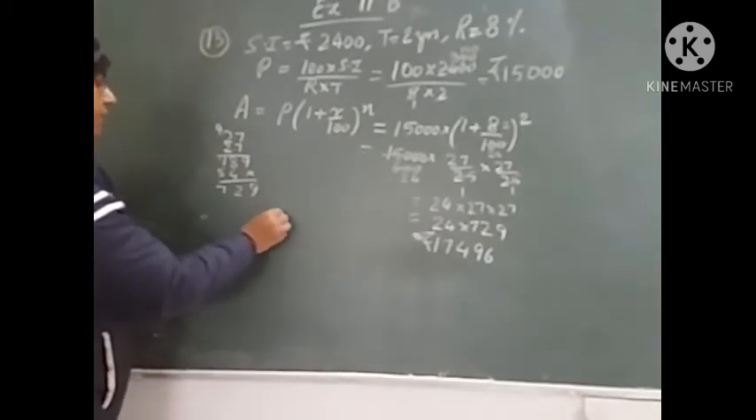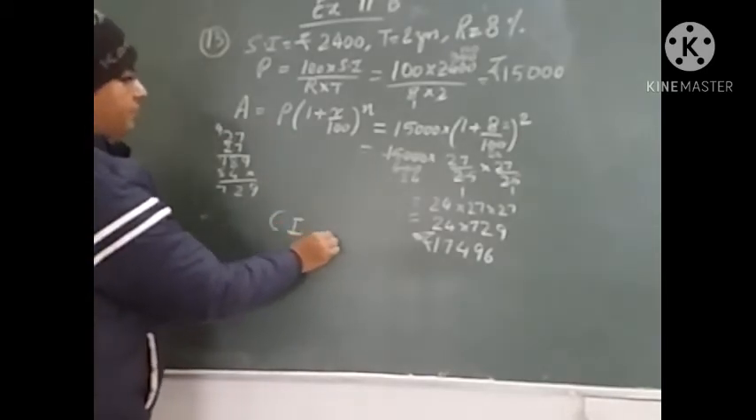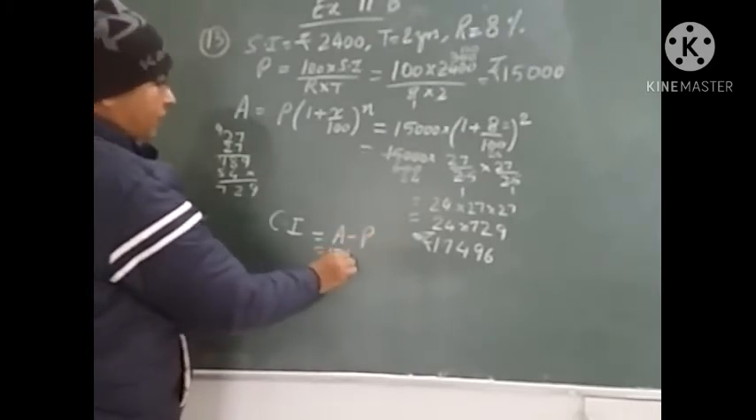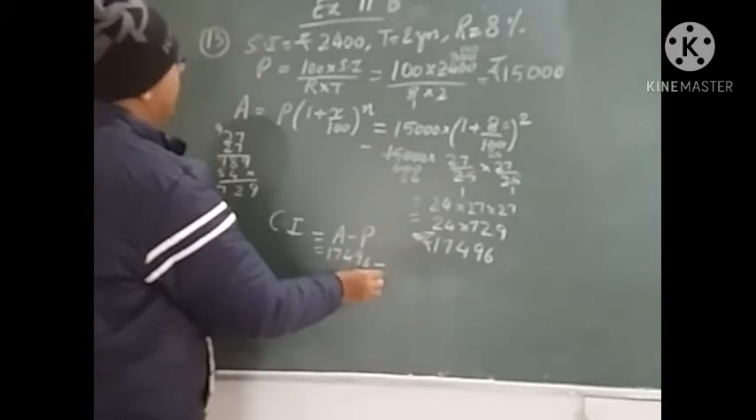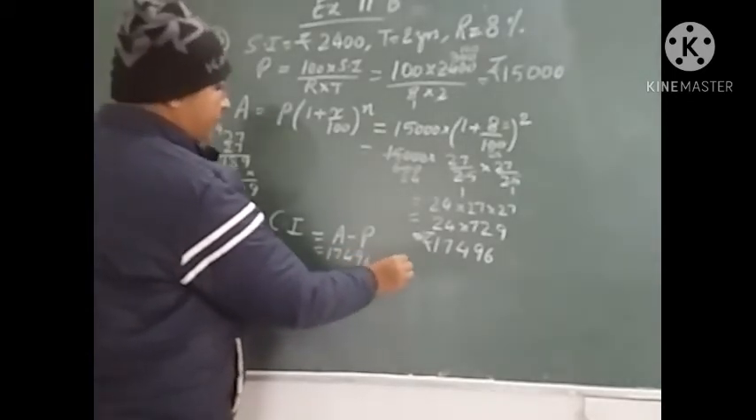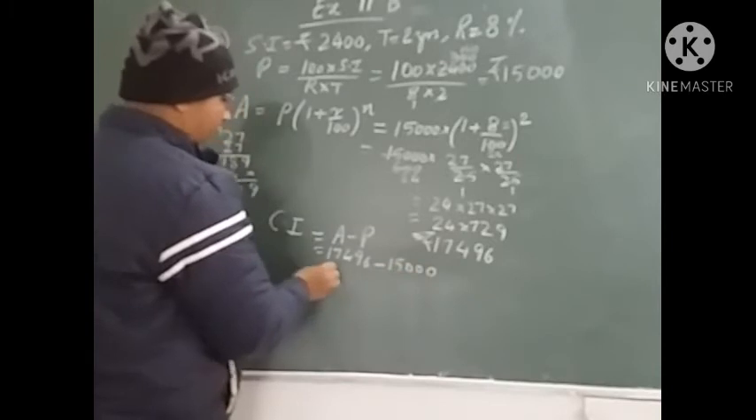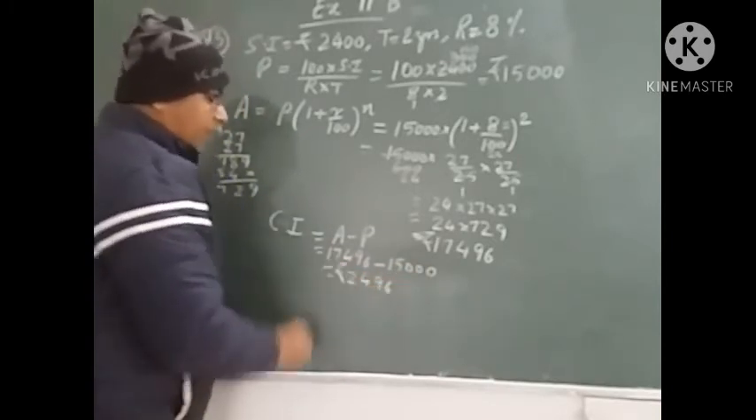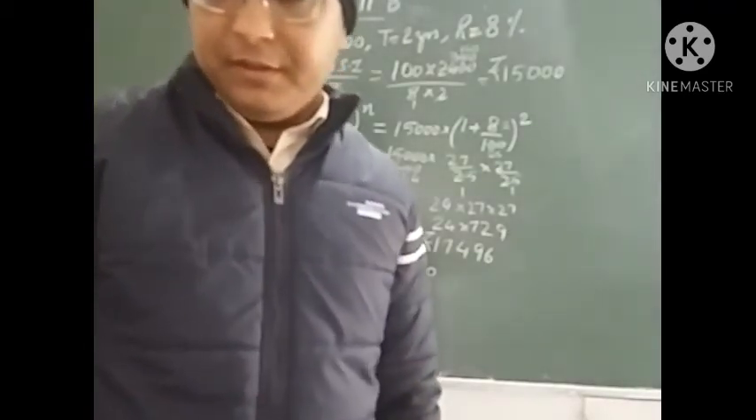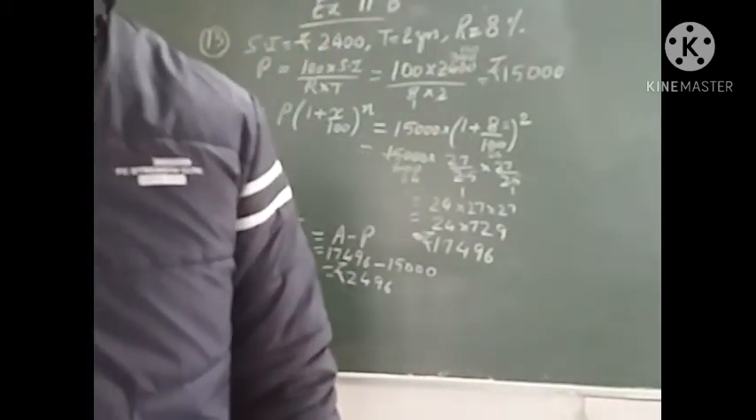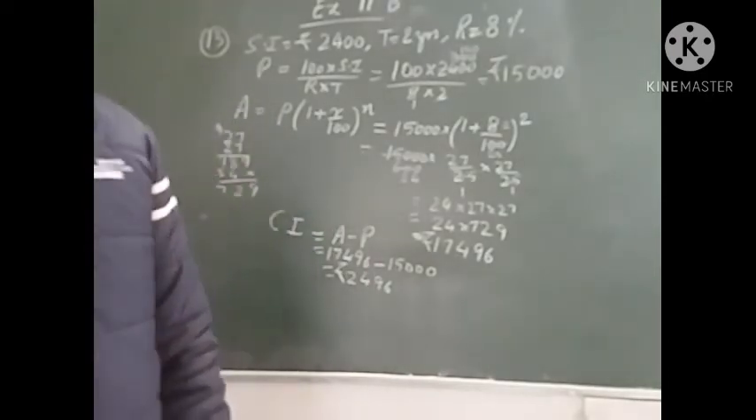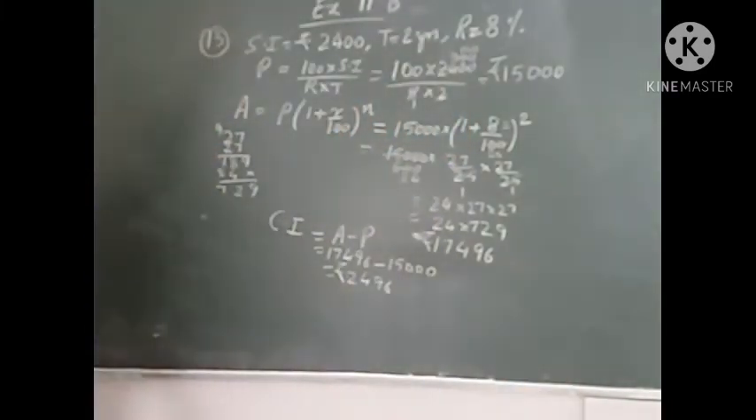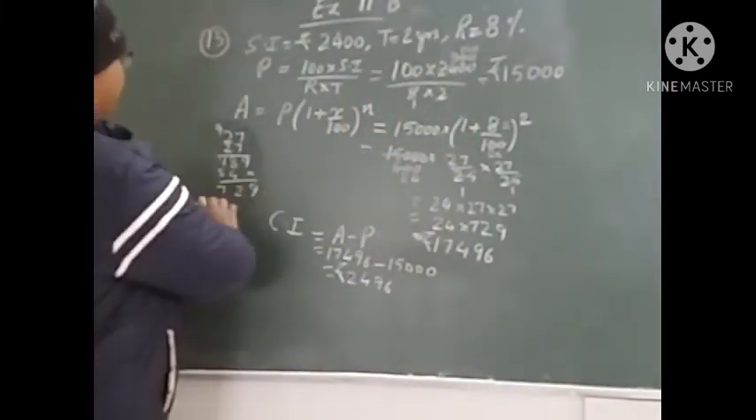Now we need to find the compound interest. Compound interest formula is amount minus principal. Amount is 17,496 and principal is 15,000. So it will be 2,496. Compound interest for this question will be 2,496. Okay. So this is how we will solve this question. Let us move to the next question.